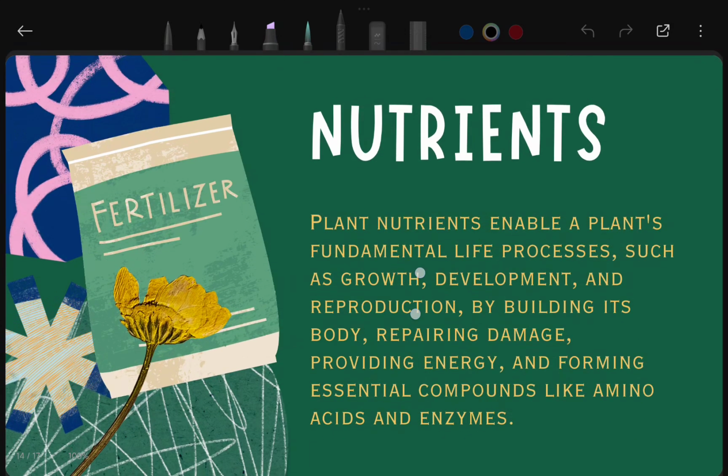The next need that plants have is nutrients. I already mentioned it in terms of soil as well. Nutrients enable the plant's fundamental functions such as growth, development and reproduction, by building its body and repairing damage wherever it occurs in the plant. They provide energy as well, and also form essential compounds like amino acids and enzymes.